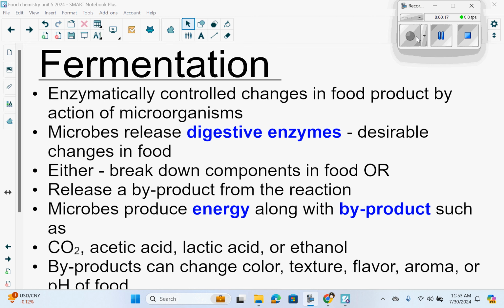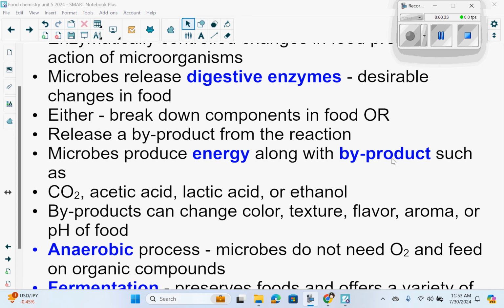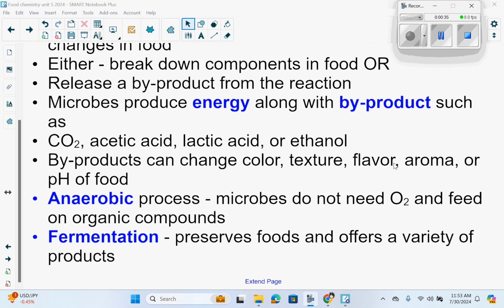Now, microbes release digestive enzymes, and these can produce desirable changes in food. So they can either break down components in food or release a byproduct from this reaction. Microbes produce energy along with a byproduct such as carbon dioxide, acetic acid, lactic acid, or ethanol. Byproducts can change the color, texture, flavor, aroma, or pH of food.